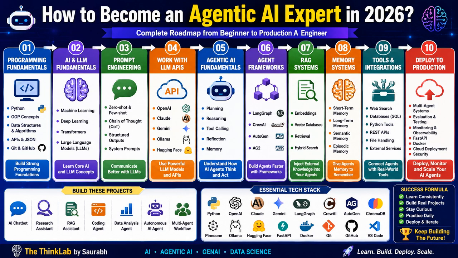So try to learn chunking. Try to learn embedding models. Understand similarity search. Try to build a hybrid search. Also, we have to learn re-ranking, and we have to understand the retrieval pipeline. RAG is one of the most important skills in enterprise AI, right?